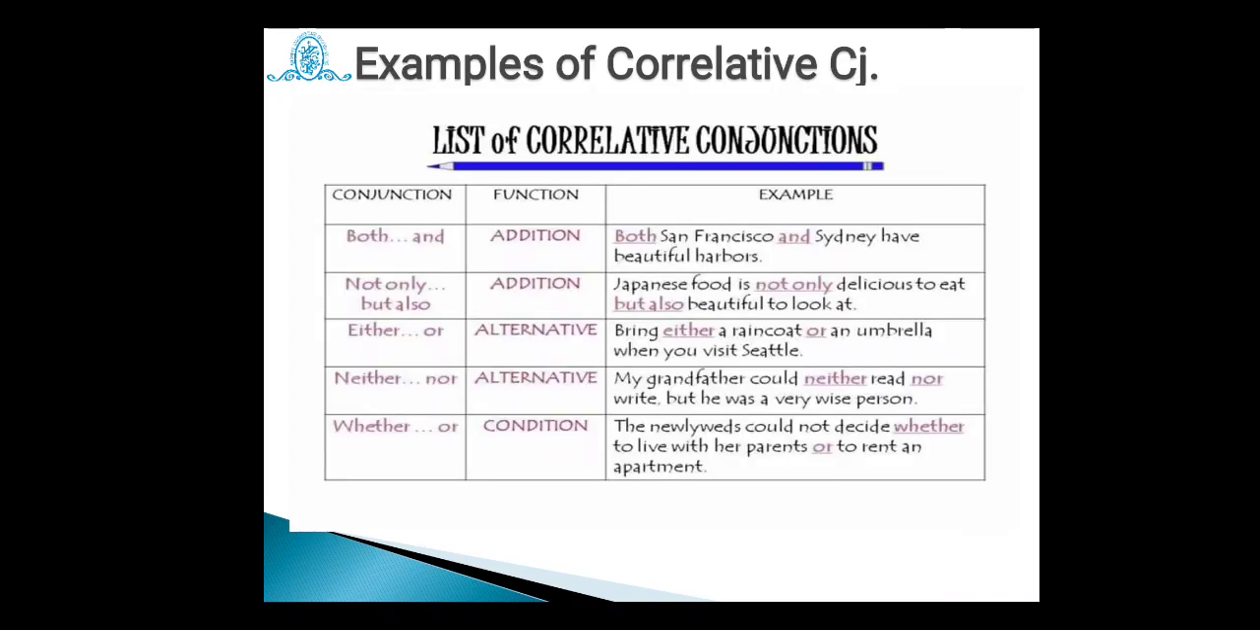Now here is a list of correlative conjunctions, that is both... and. San Francisco and Sydney have beautiful harbors. Not only... but also: Japanese food is not only delicious to eat but also beautiful to look at. Either... or: bring either a raincoat or an umbrella when you visit Seattle. Neither... nor: my grandfather could neither read nor write, but he was a very wise man. Whether... or: the newlyweds could not decide whether to live with their parents or to rent an apartment. So all that shows correlation.